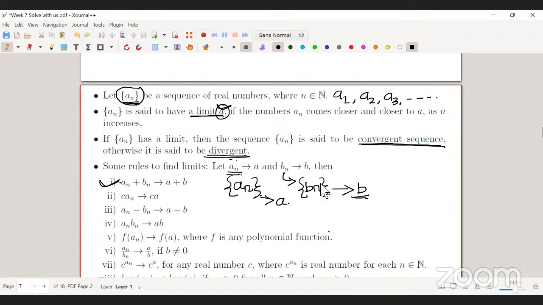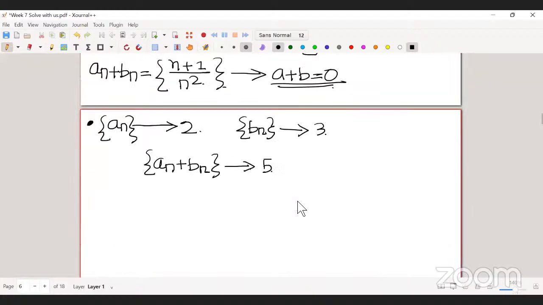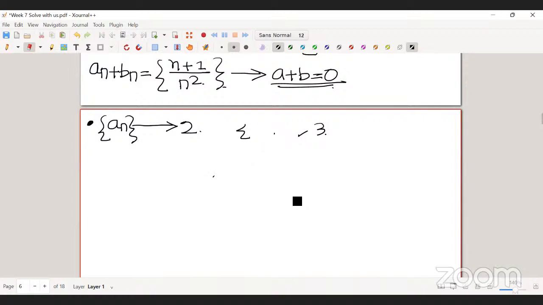The next statement says: suppose you have a sequence An and the limit of the sequence is A. Then I can construct a new sequence by multiplying some constant, some real number c, with all the terms of the sequence.